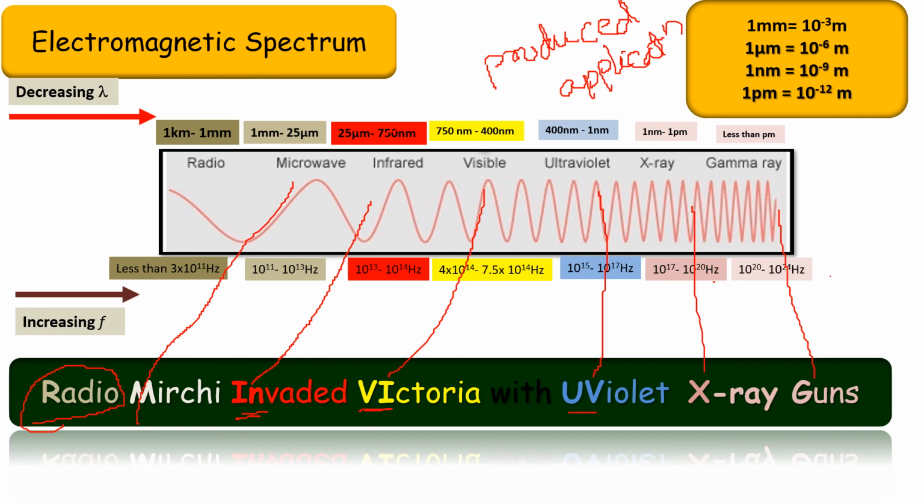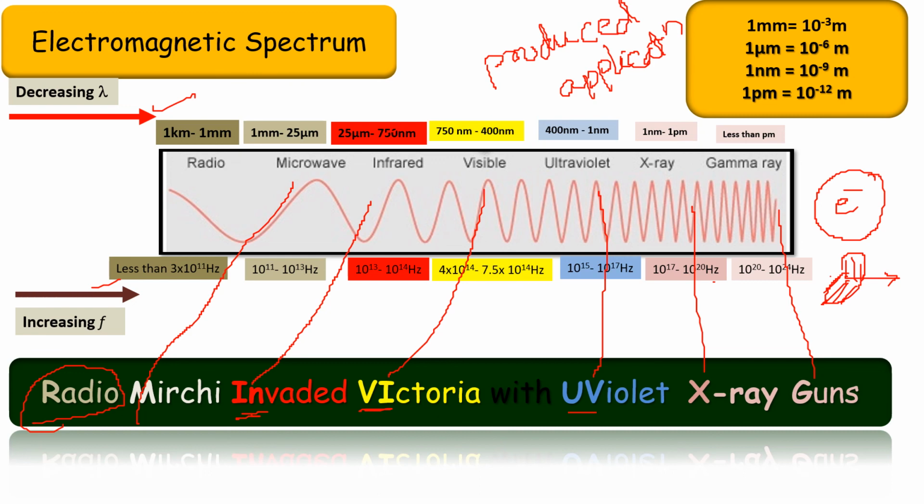For the whole electromagnetic spectrum, we require a charged particle which is accelerated by an electric field, and it keeps on oscillating to give an electric and magnetic field which are perpendicular to the direction of propagation. Then we have seen different types of radiations, how they vary with wavelength and frequency, and how we can remember this with the help of a mnemonic.